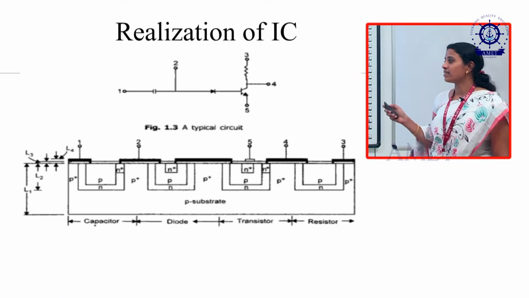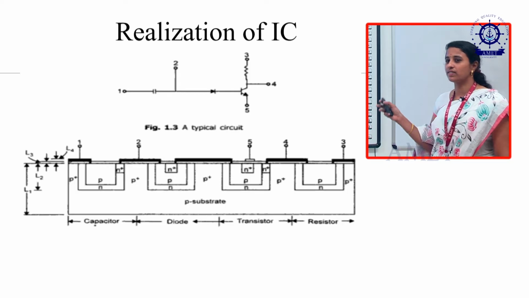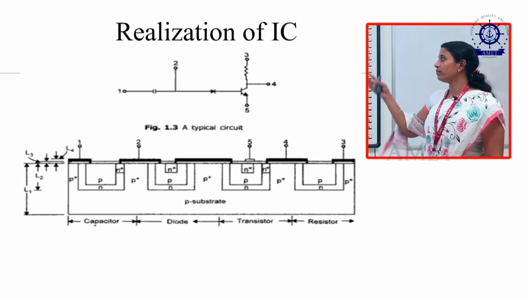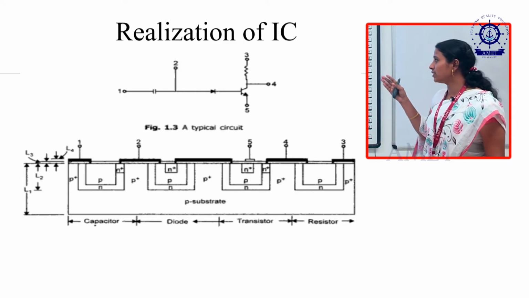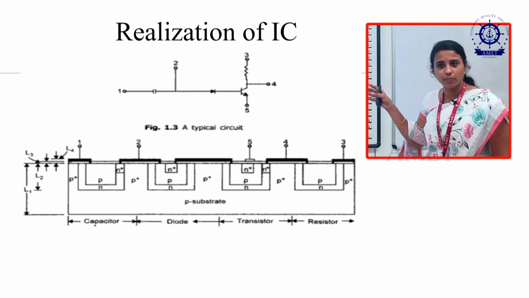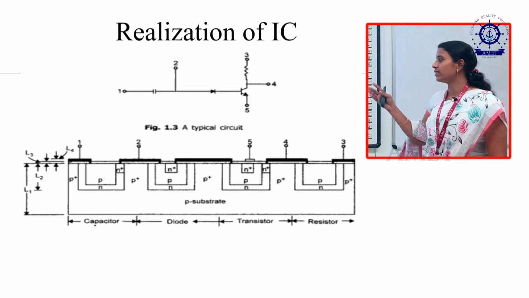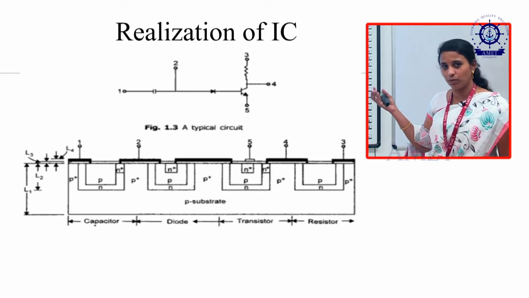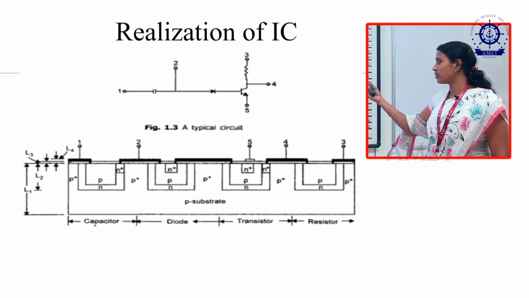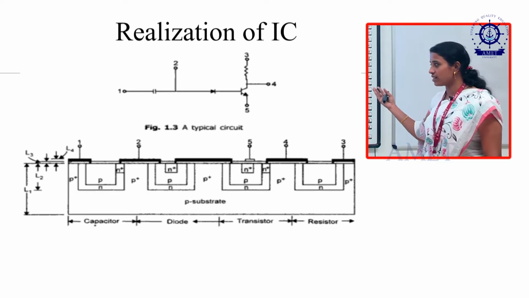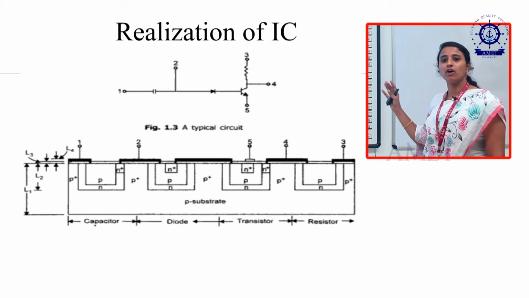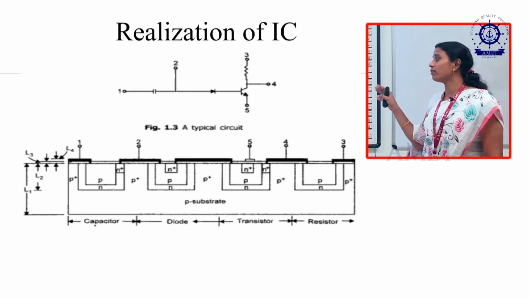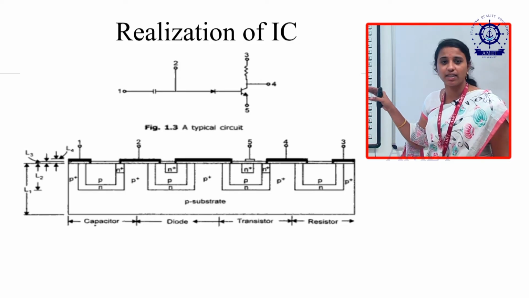Then next, the realization. This is a typical IC circuit. The whole process is made in one circuit. We will see the realization of ICs. We will see the capacitor, diode, transistor and resistor, all on a single chip. We call it an IC, and that is the realization of ICs. Each capacitor has one isolation technique, the diode has one isolation, the transistor has one isolation and the resistor has one isolation. A large number of components in a single circuit, we call it an IC. That is the realization of IC.